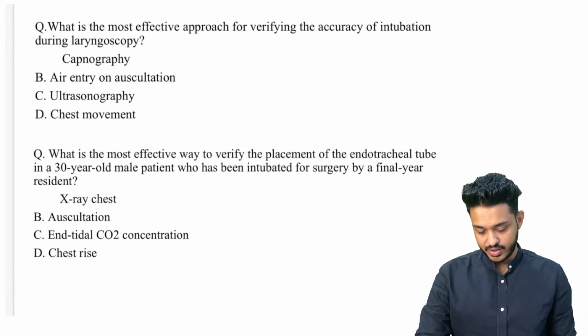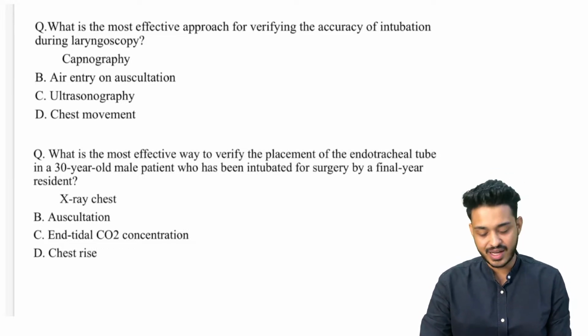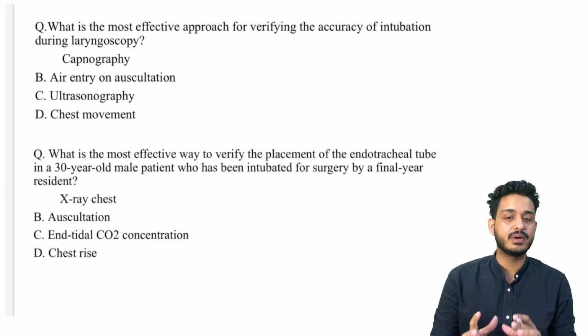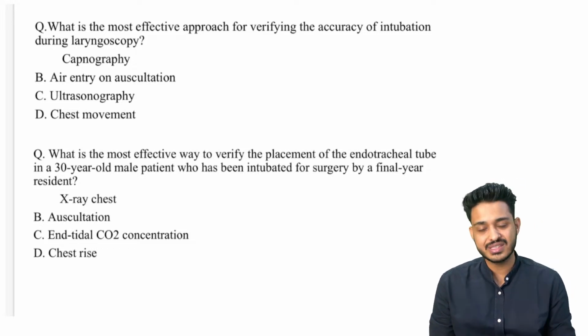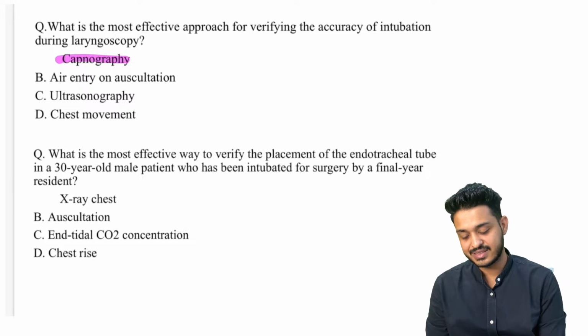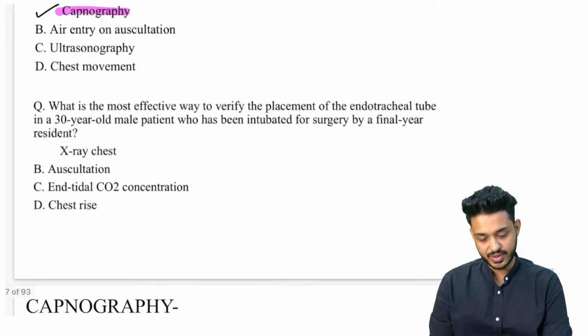Air entry on auscultation, ultrasonography, best method. If they want to ask you about the best method, remember anything related with the endotracheal tube, you always go for the capnography. The answer in this particular case is going to be your capnography.